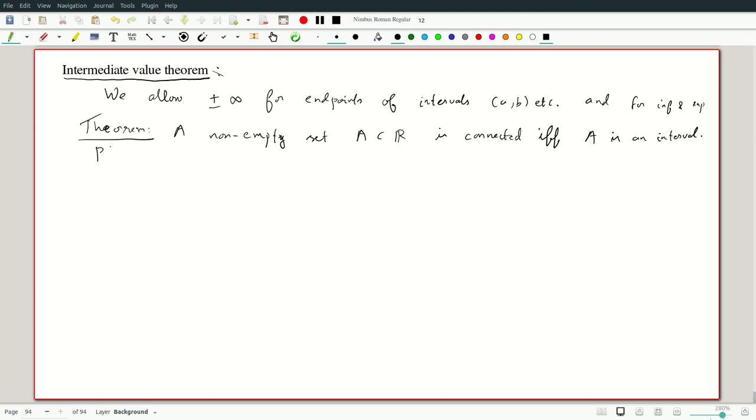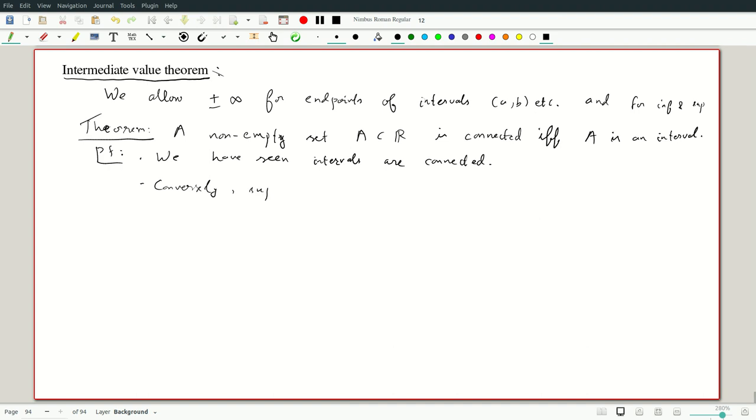Okay. So the proof is we have seen intervals are connected. Intervals are connected because if they are open on both ends, whether they are finite or infinite, they are homeomorphic to R. Otherwise, they are closures inside themselves of the corresponding open interval where we eliminate endpoints. So this is quite easy to see. We have seen this already. So now the converse, which is not hard either, but is interesting.